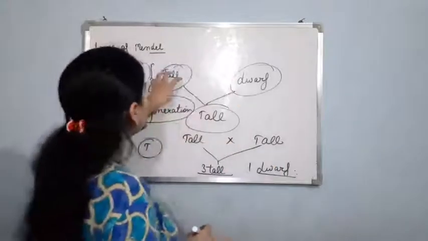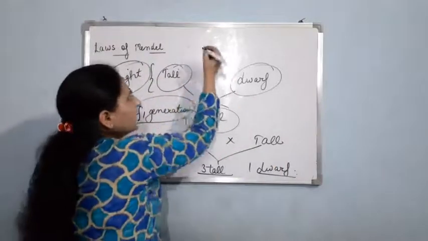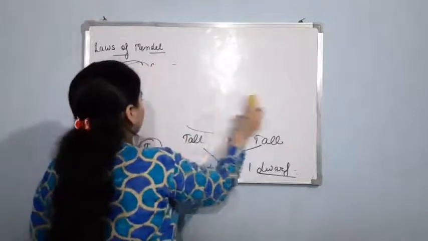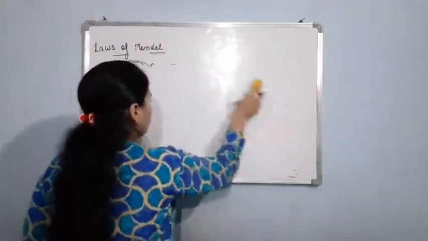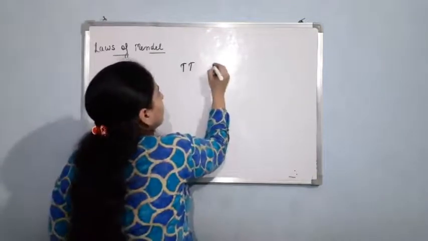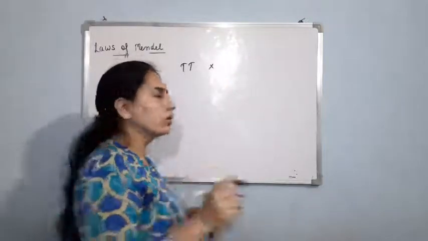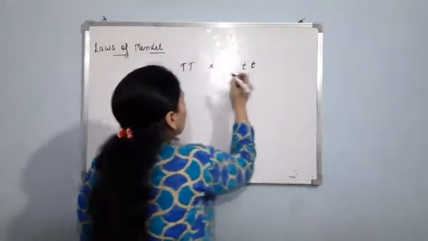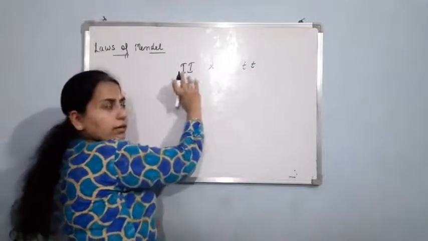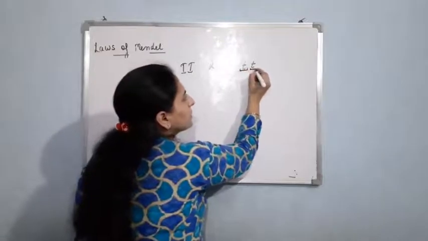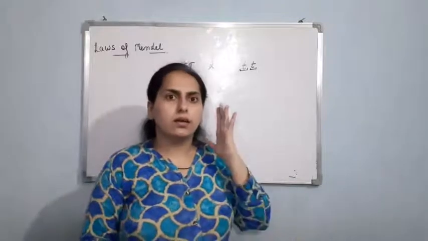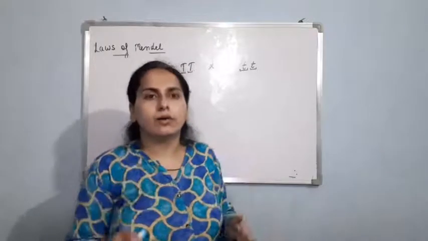So if I talk about the tall plant, it was capital T, capital T. And then for the dwarf pea plant that he took, it was small t, small t. This capital T is an allele, this is again an allele, and this is again an allele. These are the different alleles of a gene that is coding for the trait height or tallness.